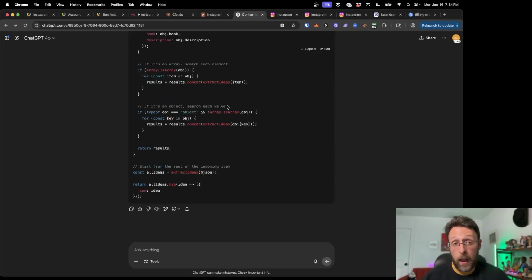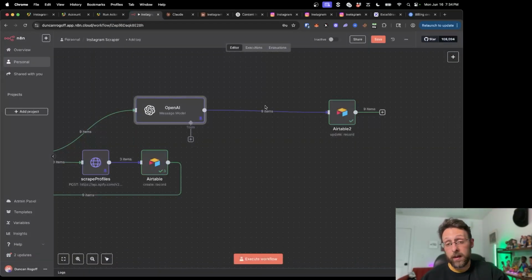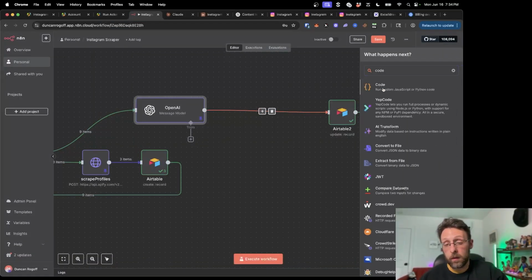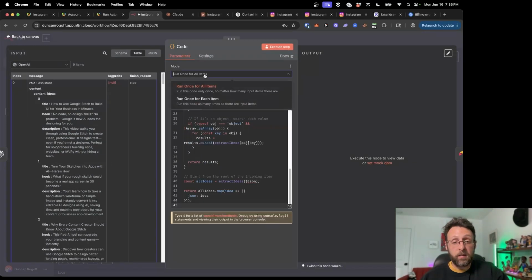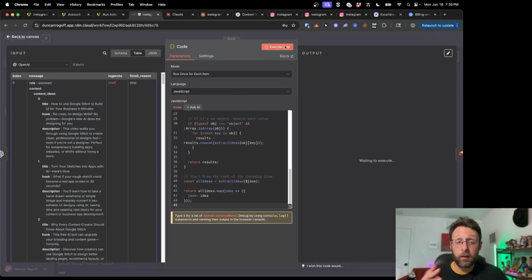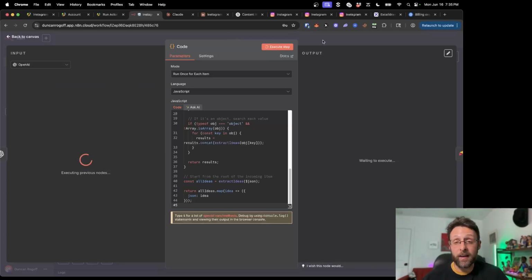Okay, so I don't know how to code. I don't know what this means. So I'm just going to come back in here and hit the plus and type in code, and I'm going to paste this in, and I want to change this to run once for each item. This might work out the gate. There's a strong chance this doesn't work out the gate. Let's see what happens.